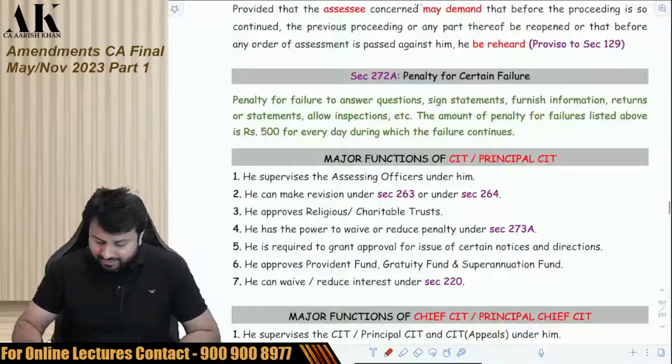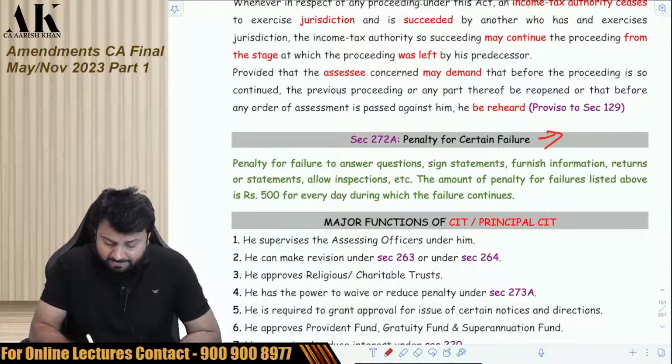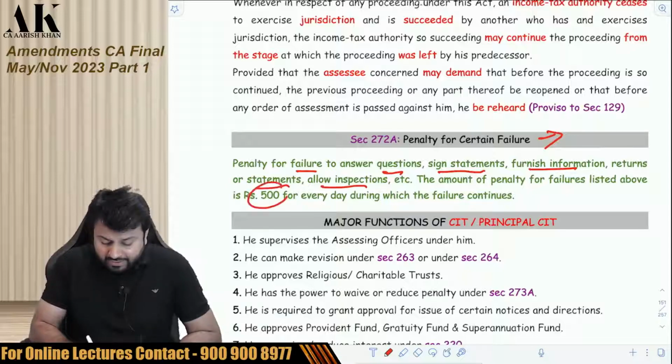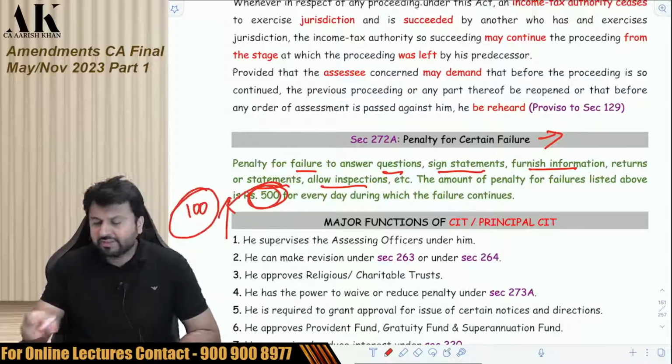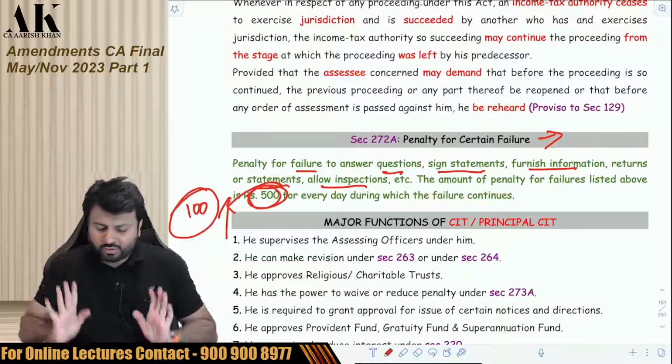One last amendment is there in section 272A, whereby earlier, if there is a failure to answer any question to the department, failure to sign any statement, failure to furnish any information or return or statement or allow inspection, the penalty earlier was 100 rupees per day. So now that has been increased to how much? It has been increased to 500 rupees per day. That is the only small amendment which is made over here.